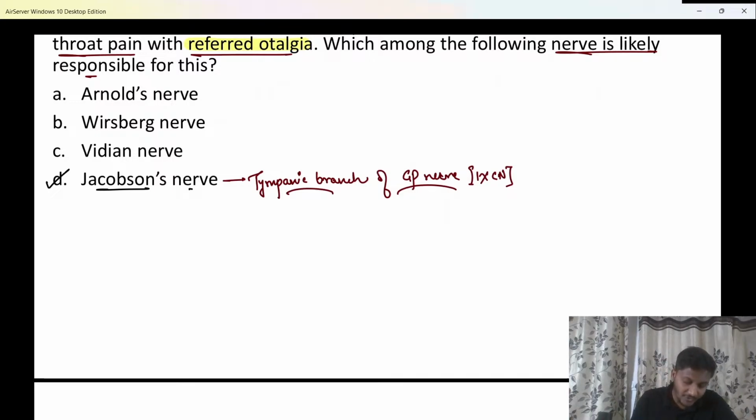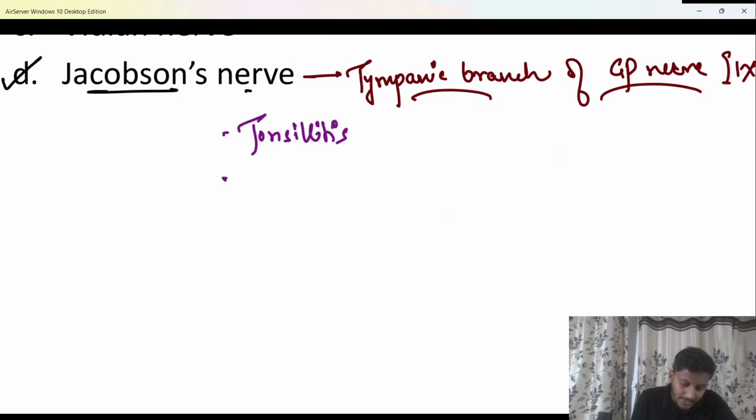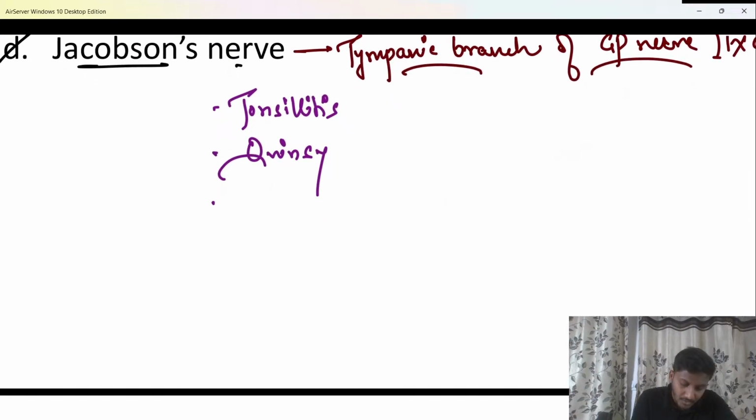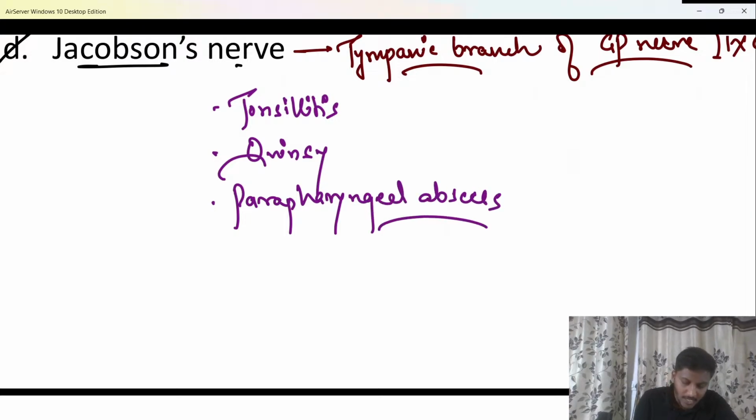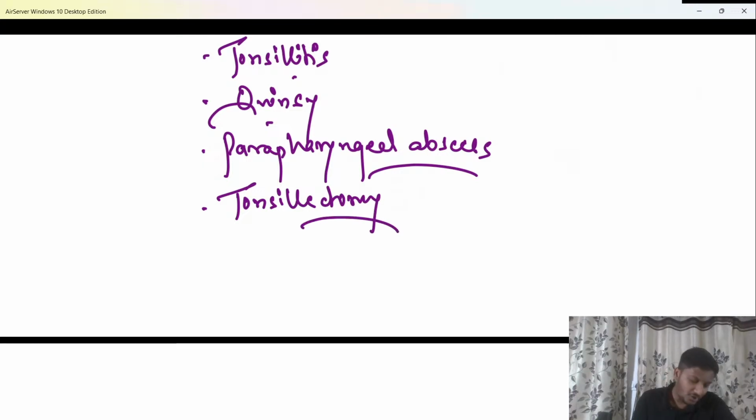Now what are the reasons for referred otalgia? What are the causes for referred otalgia? One condition I've already told you, tonsillitis, that can cause irritation of the glossopharyngeal nerve. Second condition is described in the question itself, that is peritonsillar abscess, also known as quinsy. Third condition I told you, parapharyngeal abscess. In that also the patient may have irritation of the glossopharyngeal nerve. Okay, and an important condition is during surgery. For example, if you are doing a tonsillectomy, removal of the tonsils, at that time during dissection or during separation of the tonsils, you may damage the nerve in the bed of the tonsil. So during tonsillectomy surgery also there is a chance that you may cause damage to this.